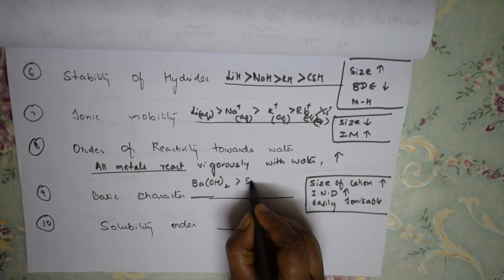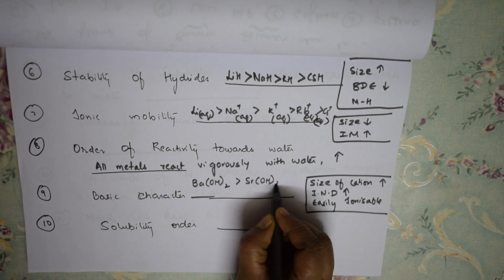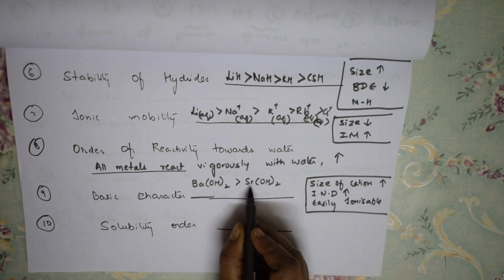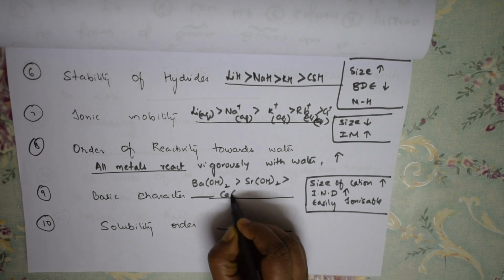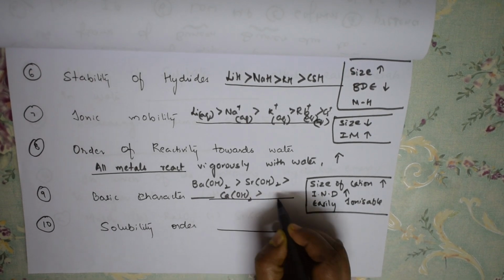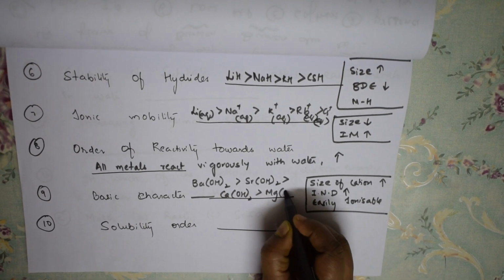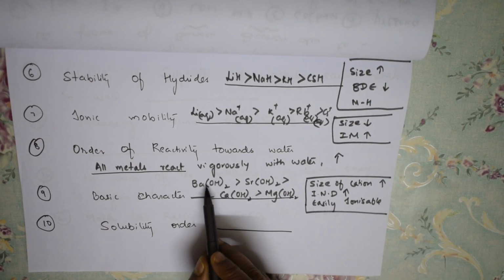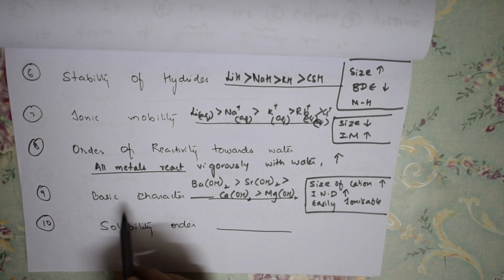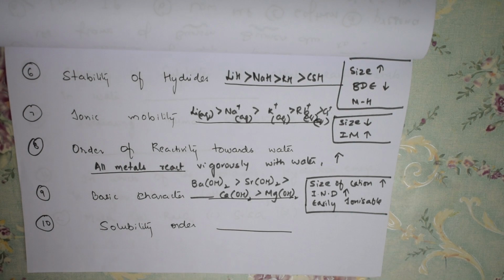Then comes strontium hydroxide. Why? Here this is a larger cation in size. I can easily remove. This is more than calcium hydroxide compared to magnesium hydroxide. That means as the size of the cation increases, it's easily removed. I can easily remove this OH minus and it becomes more basic. So remember this trick. Yes, students.